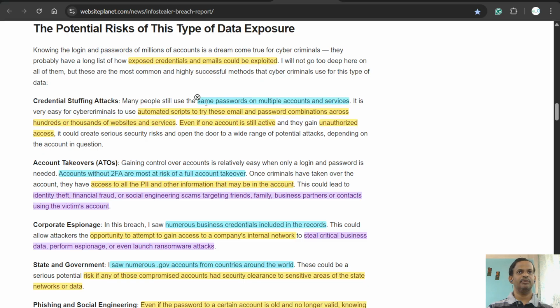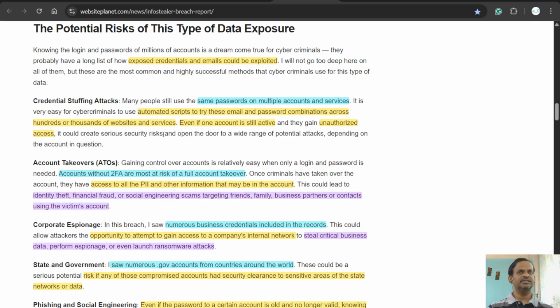If we have this type of habit, then that password can be matched to another email or other portal, and they can have access with that. Even if one account is still active, they get unauthorized access.